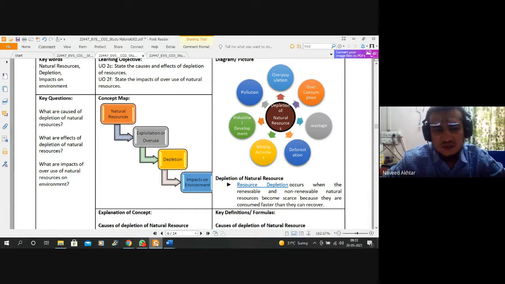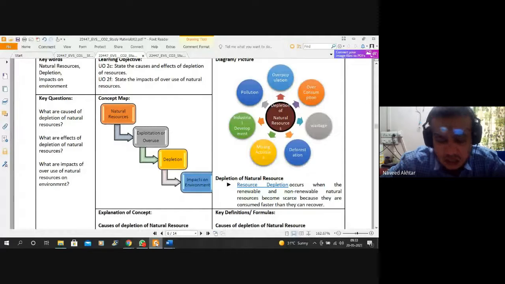This is the concept map of how we are impacting the environment due to overuse or over exploitation of natural resources. So depletion of natural resources is due to overpopulation, overconsumption of materials, and wastage of materials and resources.